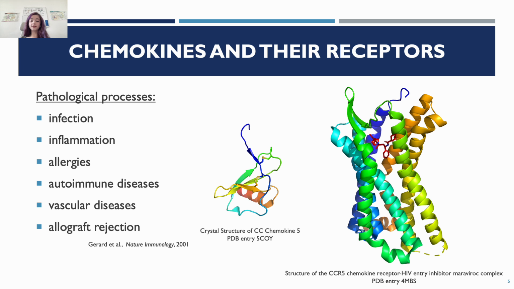Chemokines are small proteins that participate in the transport of leukocytes to injured areas of the body. They're promising drug targets for the treatment of infection, allergies, autoimmune diseases, vascular diseases, and allograft rejection. Through a combination of our two machine learning methods with structure-based virtual screening and molecular dynamics, we were able to propose novel active compounds for receptors CCR2, CCR3, and CXCR3.